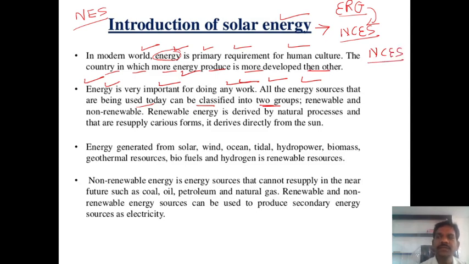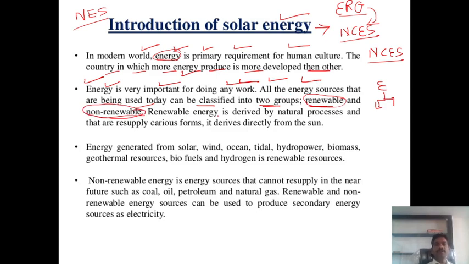So here guys, before that, this energy is classified into two types. What are the two types? One is the renewable energy source, another is the non-renewable energy source. This is very important.